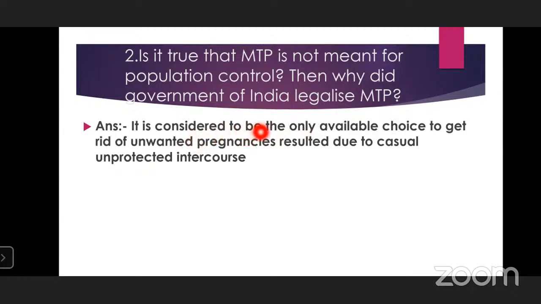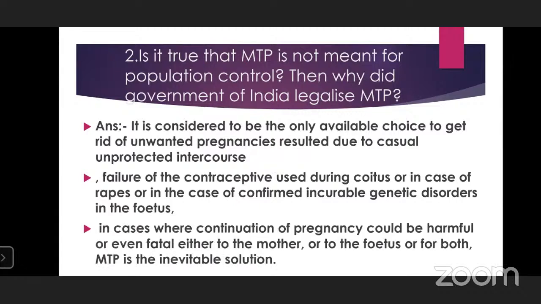So it is considered to be the only available choice to get rid of unwanted pregnancies resulting from casual or unprotected intercourse. That is one of the options. The second is failure of contraceptives used during coitus, or in case of rape, or in case of confirmed incurable genetic disorders in the fetus. All these are the reasons for which people go for termination of pregnancy. This is the only available option in all these cases, and mostly it is for incurable genetic disorders.